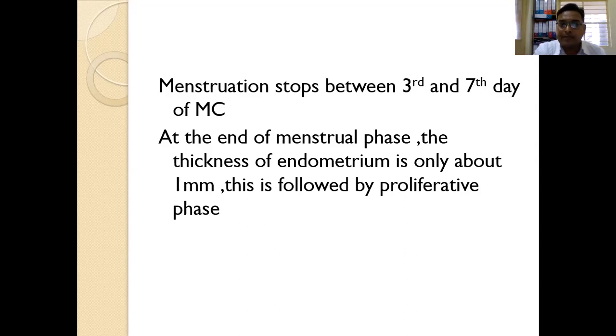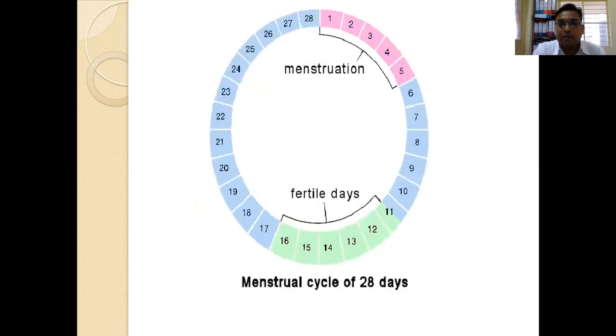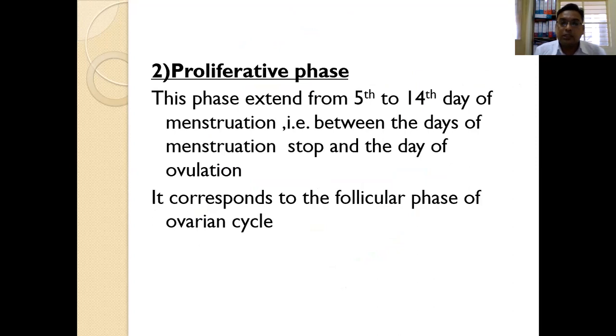After menstrual phase is the second phase, what we call the proliferative phase. Menstrual phase is from 1st to 4th day. Proliferative phase is from 5th to 14th day. On 14th day, ovulation occurs. So it corresponds to the follicular phase of ovarian cycle.